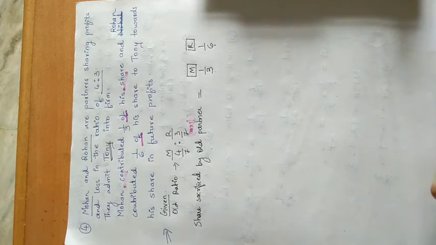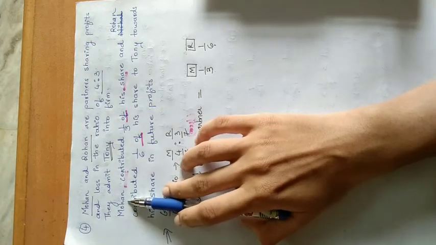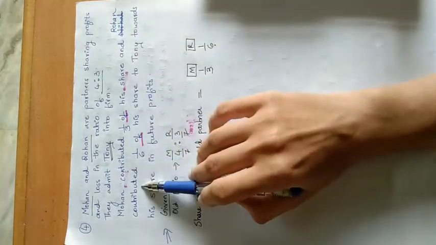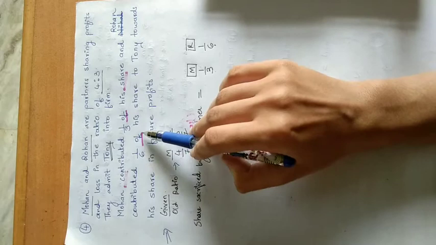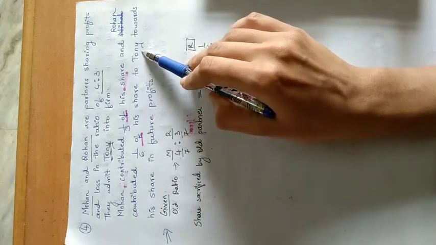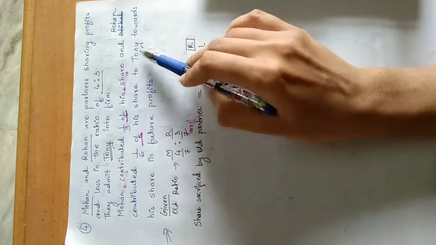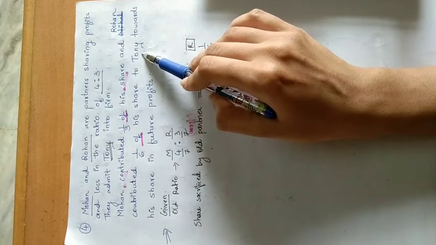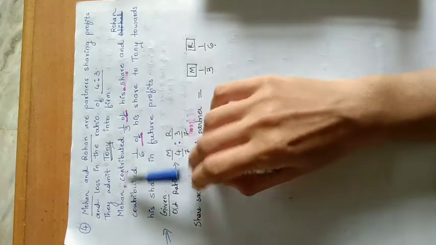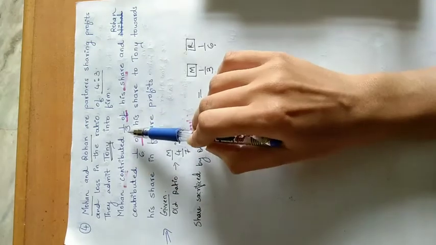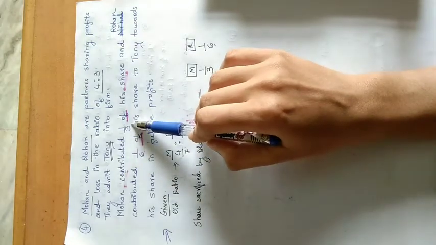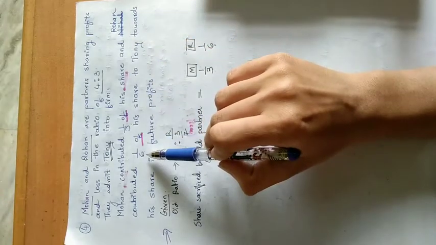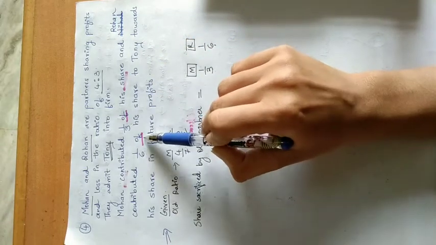Okay, I am repeating it again. What is given here? Mohan contributed 1/3 of his share and Rohan contributed 1/6 of his share to give to Tony, who is a new partner. So in order to give the share in future profits to the new partner, Tony, Mohan surrendered 1/3 of his share and Rohan surrendered 1/6 of his share.